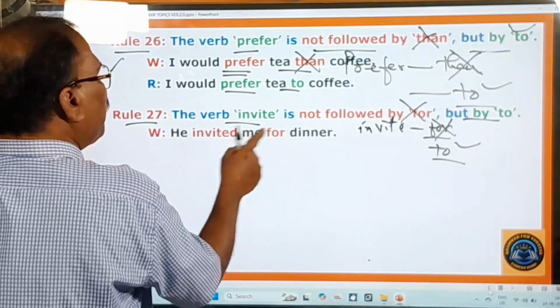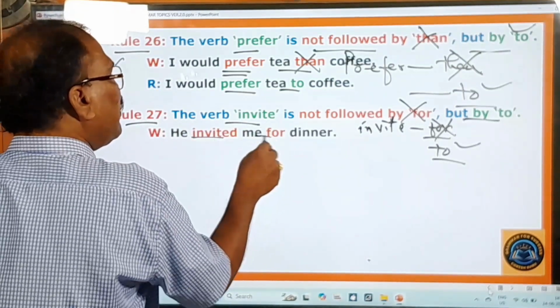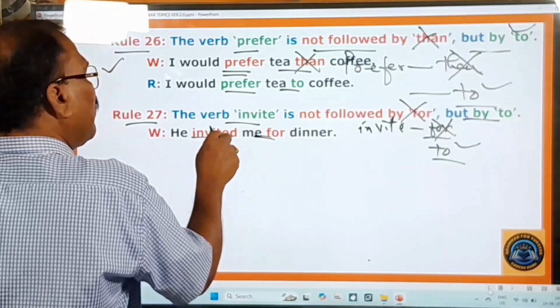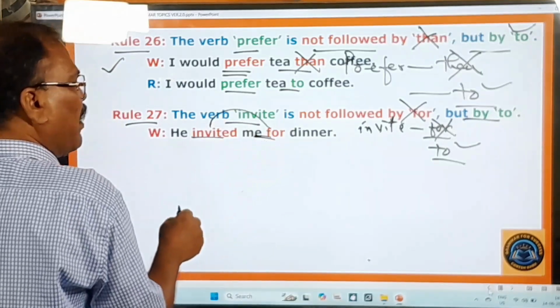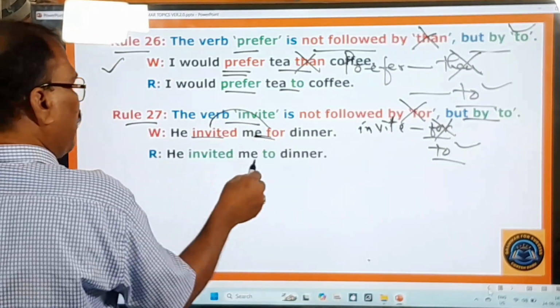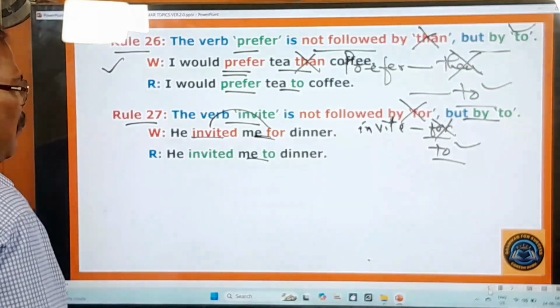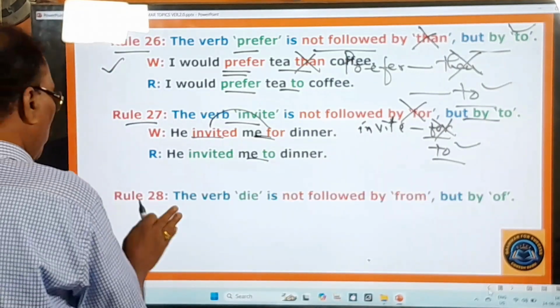So let me give you one example. He invited me for dinner. Don't say for dinner. After invited, you should not use the preposition for. What should you use? He invited me to dinner. That is very important. And you go to the next rule, 28th one.